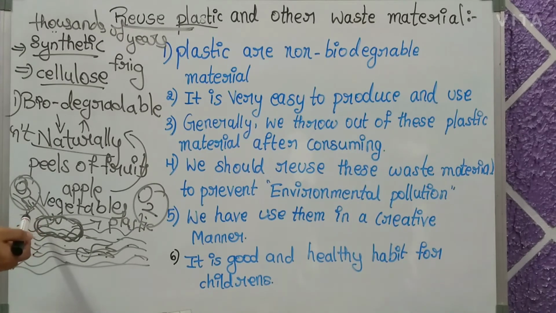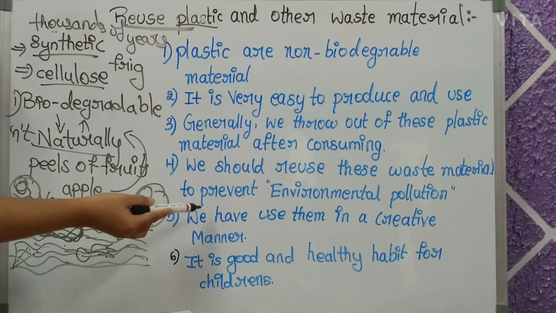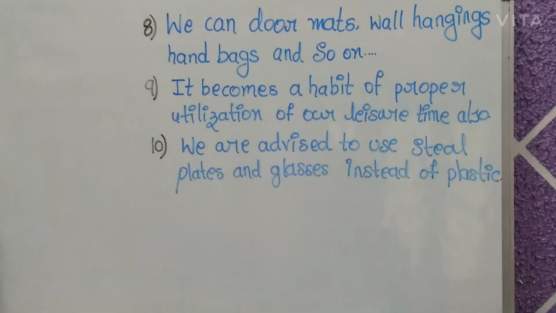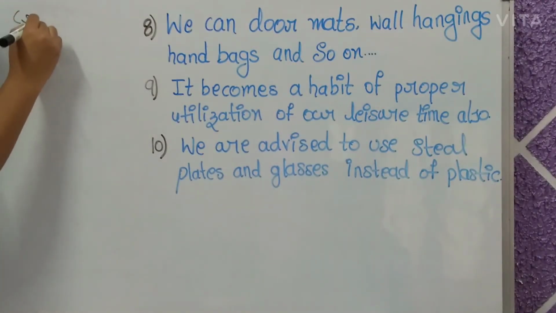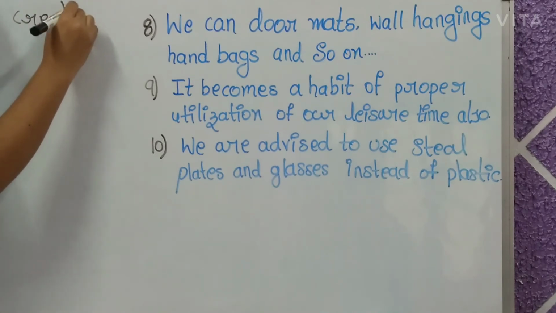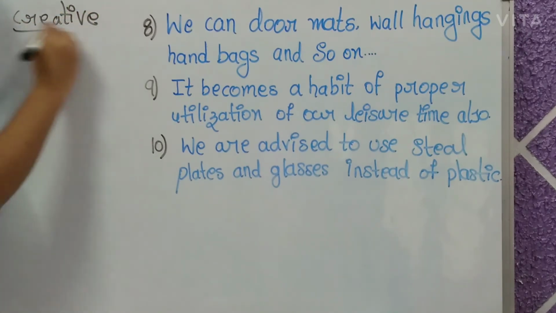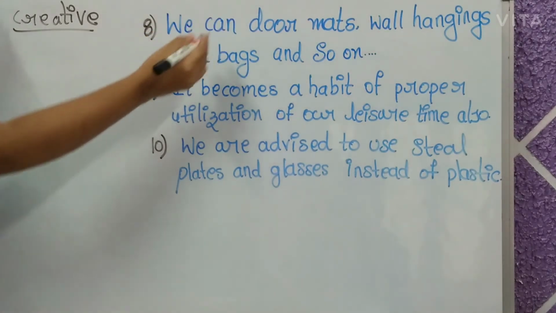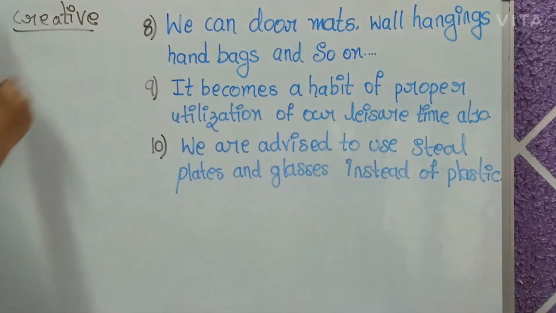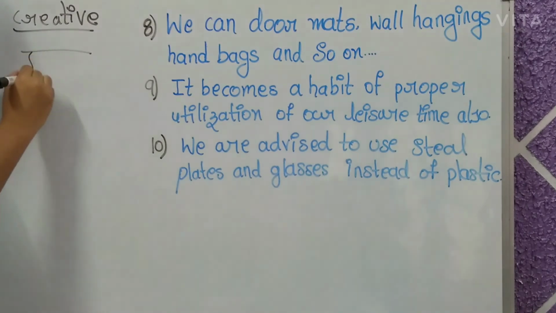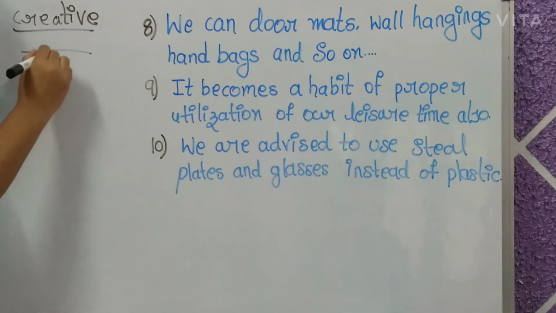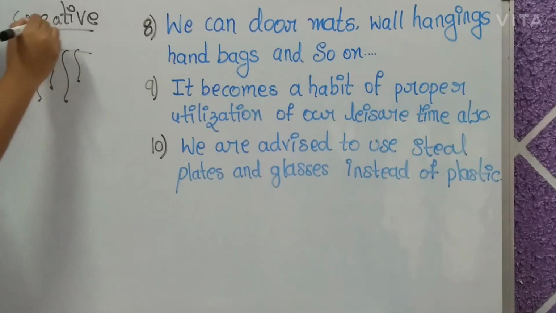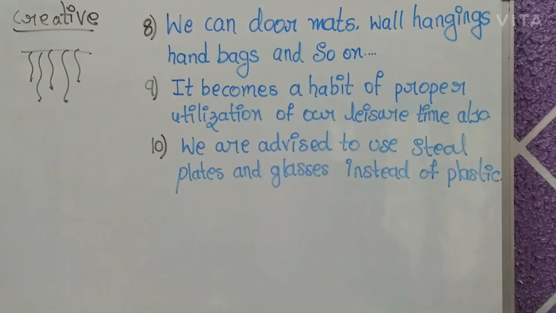Okay friends, now we will learn how we can reuse plastic in a creative manner. We can make doormats, wall hangings, handbags and so on. Wall hangings also we can make by using plastic or other waste material. So in this creative manner we can use it.